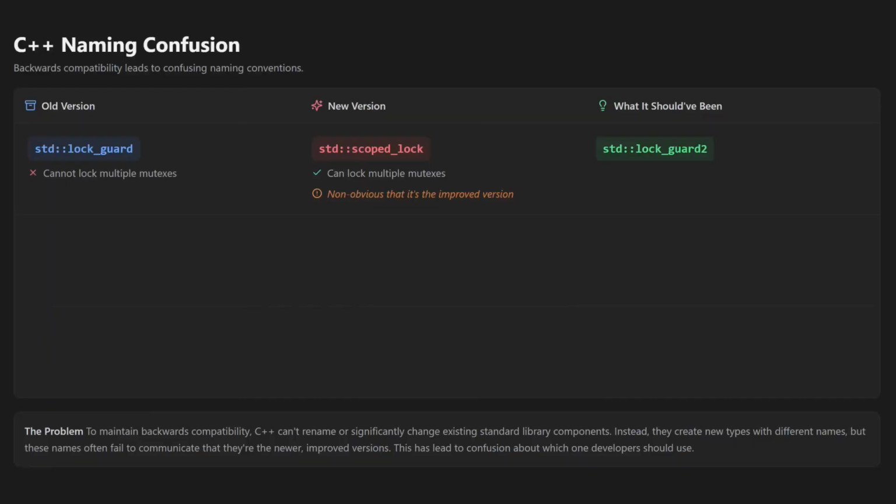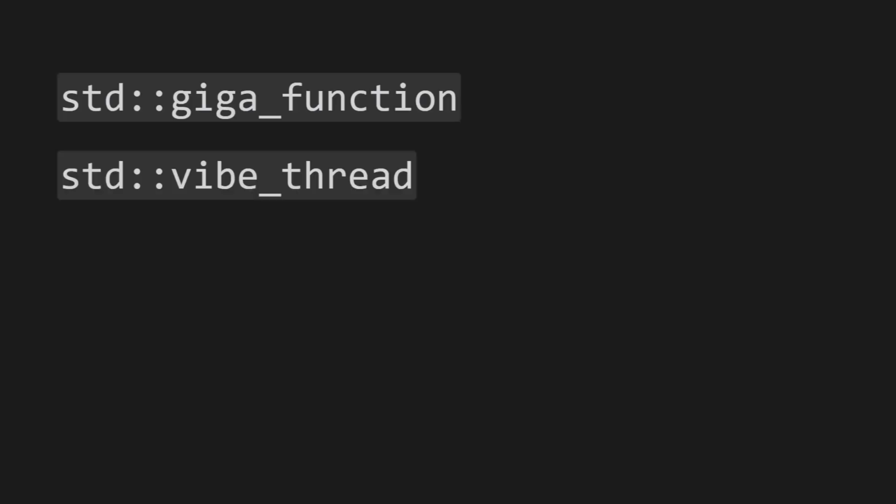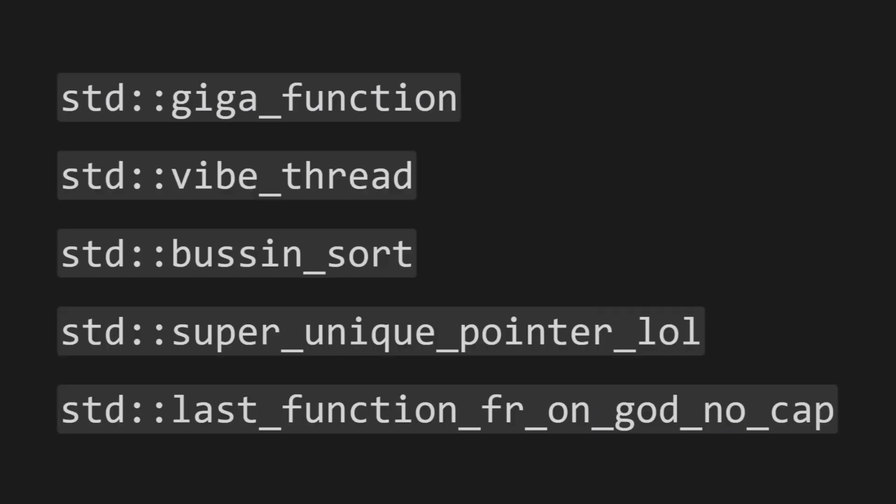In the same vein, standard thread and standard function also have issues, but because they can't break backwards compatibility, they made a JThread and copyable function, which contain the fixes. Again, the chosen names completely fail to communicate that these are the newer improved versions. They probably should have been called Thread2 and Function2 respectively. Instead, we're stuck memorizing which versions to use and which not to use, and newcomers have no intuitive sense of what is deprecated and what isn't. And as the language evolves, I won't be surprised to see that we'll have versions 2, 3, 4, 5, and 6 of many of these features.